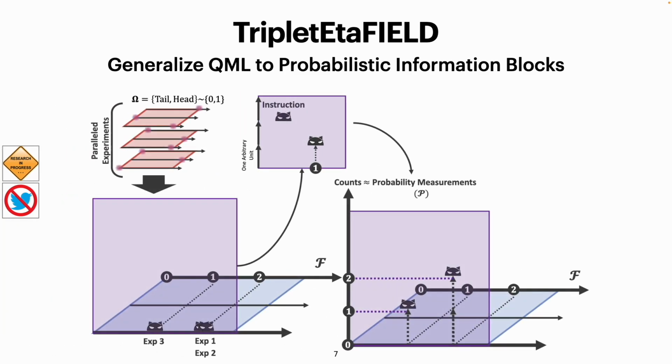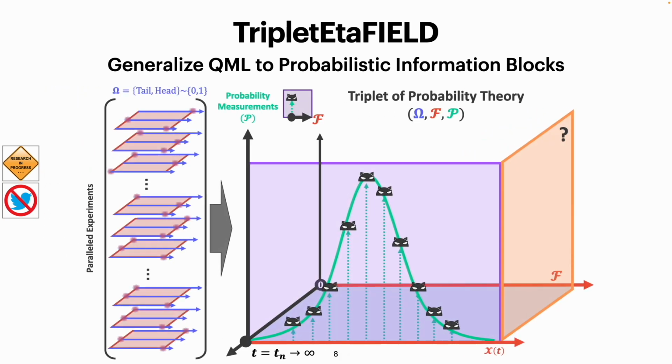We can further provide an instruction for the agent to distinguish them. For example, we can instruct the agent to move 1 unit up on the orthogonal vector space in purple. This will produce count statistics or probability measurement. After many experiments, we can form computational blocks. We name these blocks probabilistic information blocks. Note that the purple vector space will not provide full information about the probability measurement.